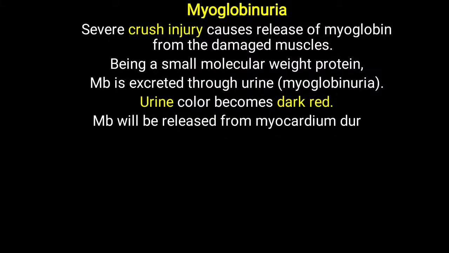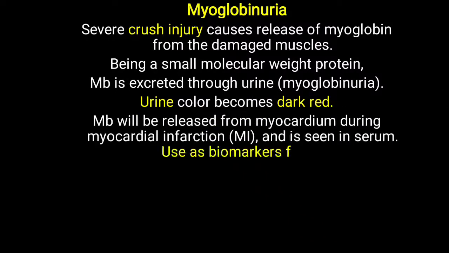and that is also an indicator of myoglobinuria. Further, the most important significance of myoglobin is that it is released from the myocardium or the cardiac muscle during myocardial infarction. In myocardial infarction, myoglobin is raised just after 1 hour, and that is good significance, an important biomarker as compared to CK-MB and troponin I, because it is rising just after 1 hour. It is comparatively quite earlier than CK-MB and troponin I.